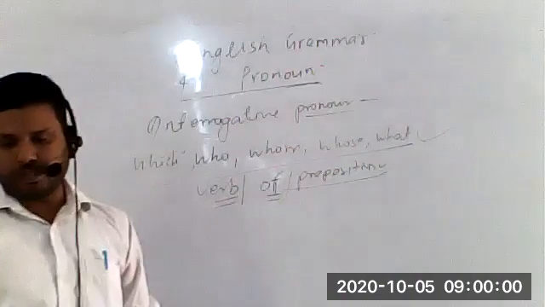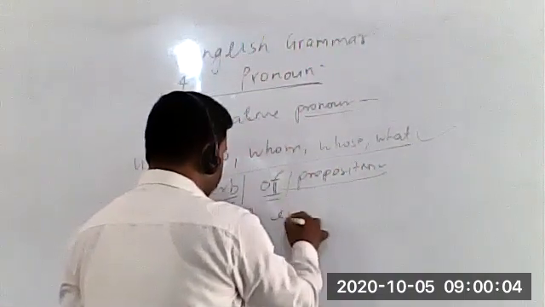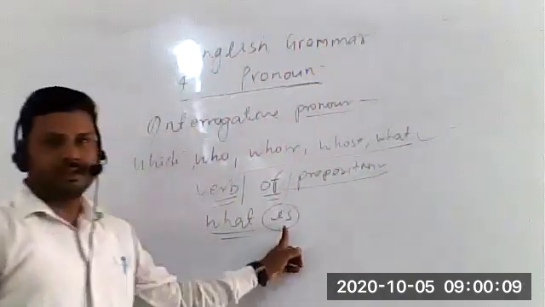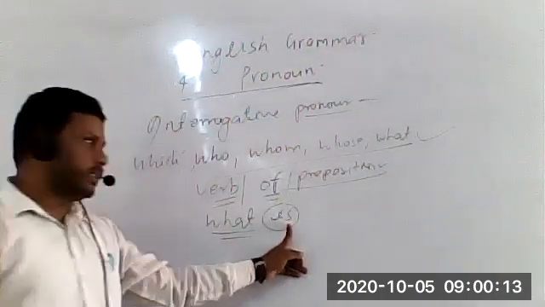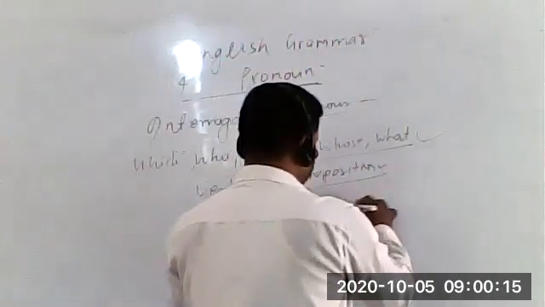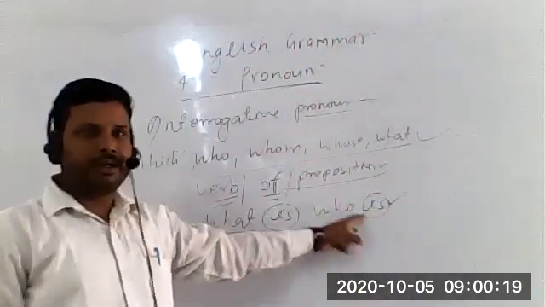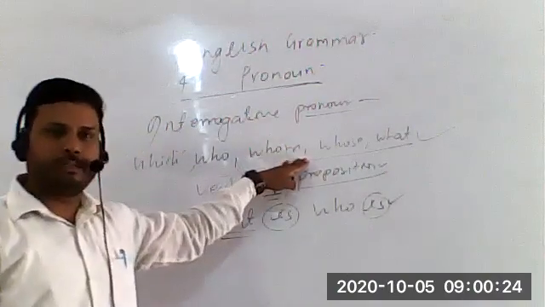Like first example, what is the matter with you? So again, you can clearly see what is the matter. So clearly you can see, students, after what, verb has been used. In the second example, who is making the noise? Again after who, which word? Verb has come. So always remember, after these interrogative pronouns, verb should always come or preposition should come.